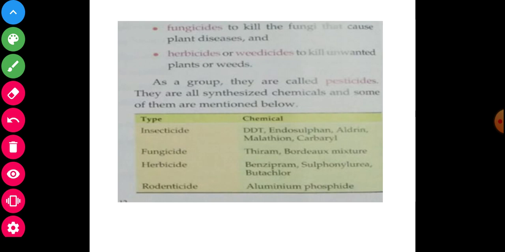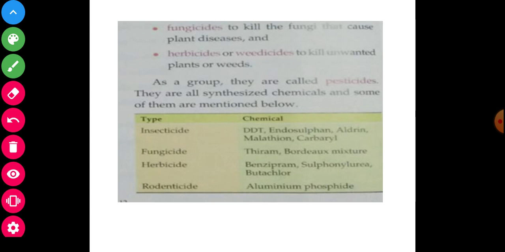They are all synthesized chemicals, and some of them are written below. There are already written types of insecticide chemicals here. So, my dear friends, as a group they are called pesticides, they are all synthesized chemicals, and some of them are